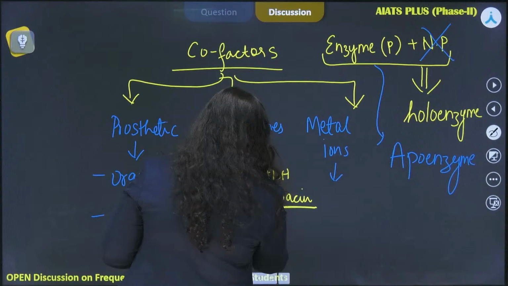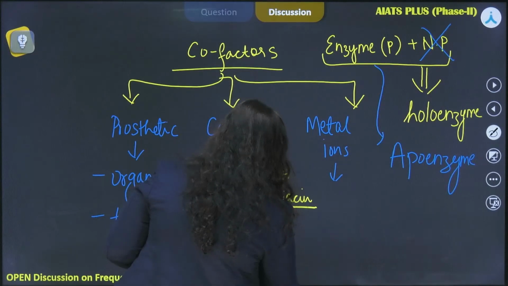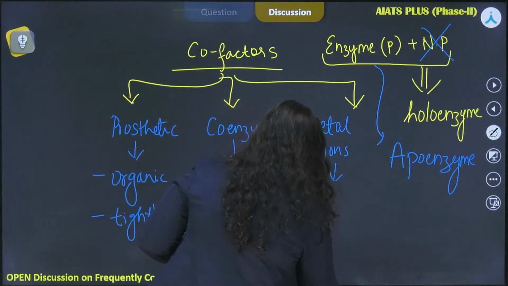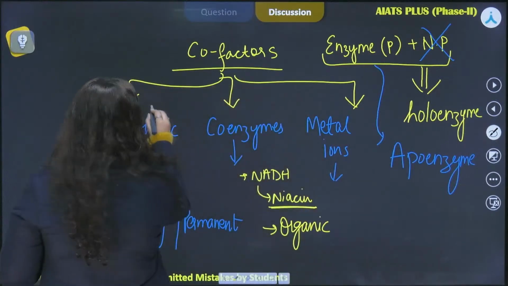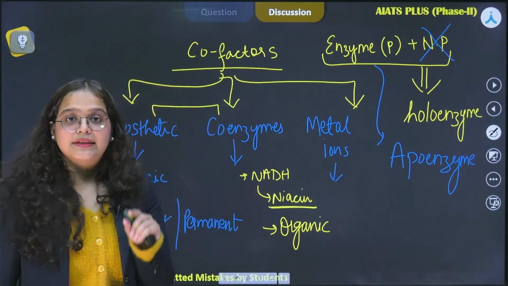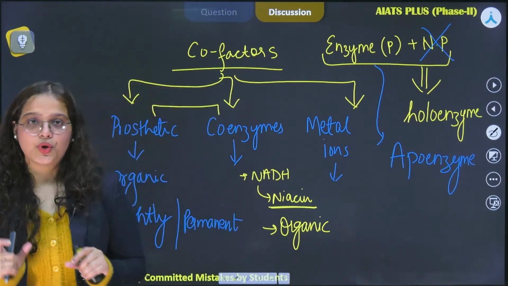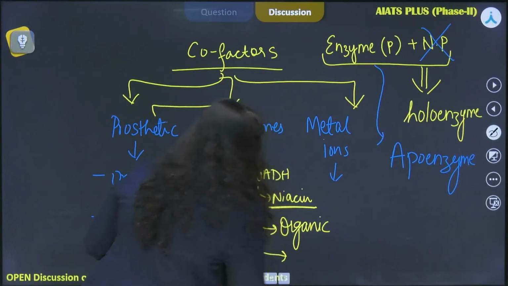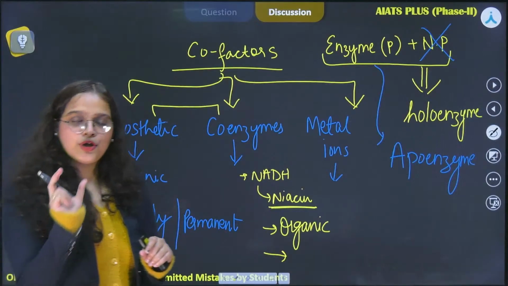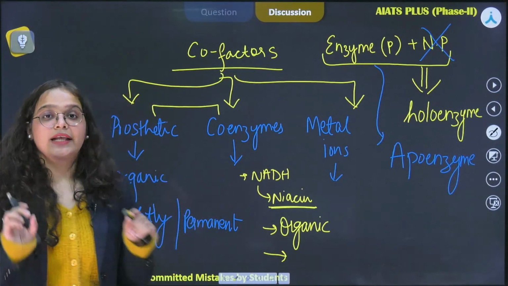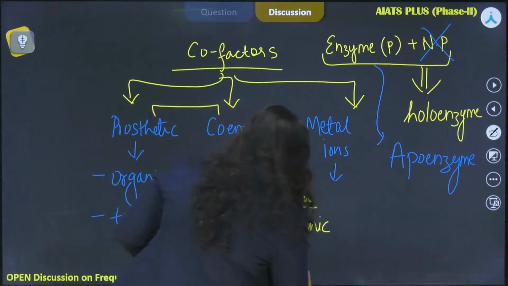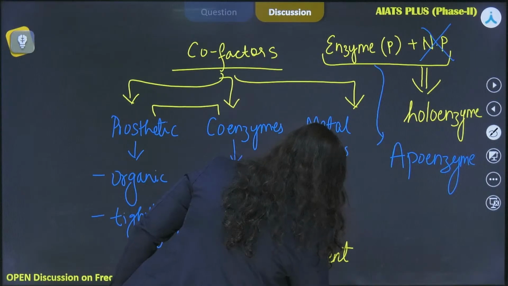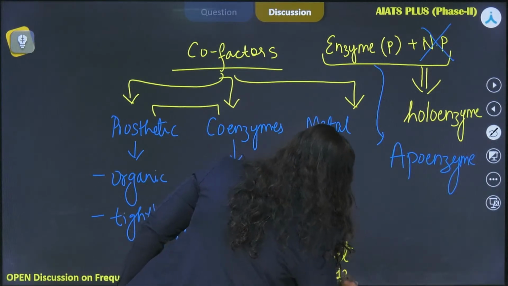So again, if we talk about the nature of coenzymes, then they are also organic in nature, but a remarkable difference between the prosthetic group and coenzyme is that the coenzymes do not bind to the apoenzyme tightly, or we can also say that the bond formed between the coenzymes and the apoenzyme are said to be transient, or they bind loosely with the apoenzyme.